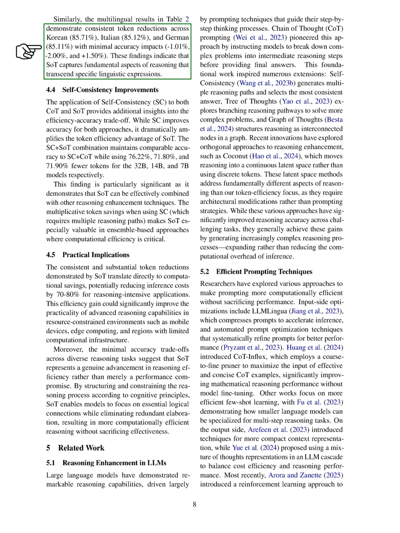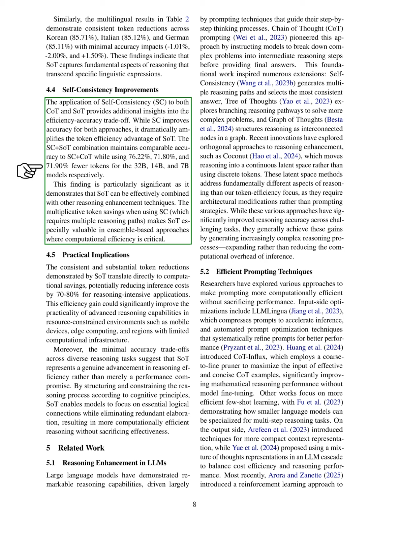Section: Self-Consistency Improvements. In this section, we explore the improvements brought by self-consistency, SC, in both Chain of Thought, COT, and Sketch of Thought, SOT, methods, highlighting the balance between efficiency and accuracy. We find that while SC enhances accuracy for both methods, it significantly boosts the token efficiency of SOT.